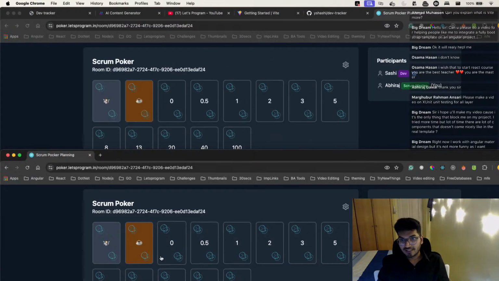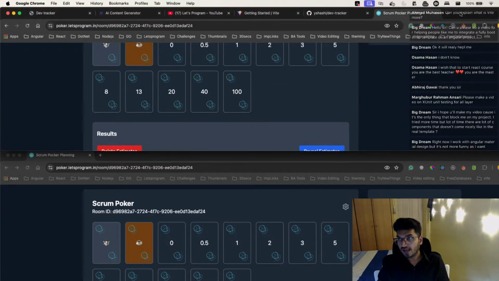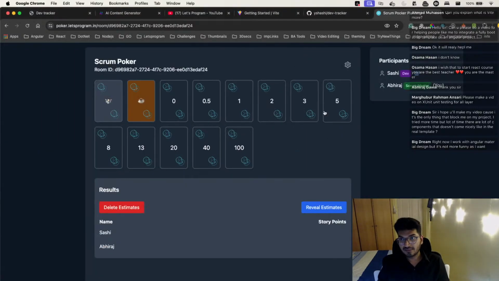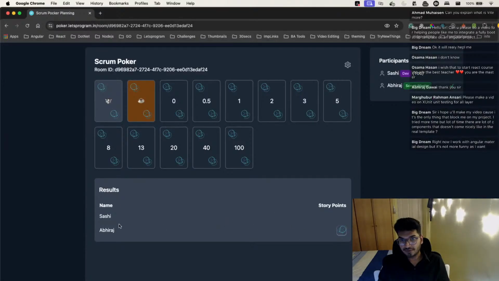Now for example, we are trying to estimate some story. So here I can go and estimate a story. Let me give this story a 5. Abhiraj has estimated his number. Can you see he has this card hidden. And now if I go to my name, I can also estimate. Suppose I give 3. Now both of them have estimated.